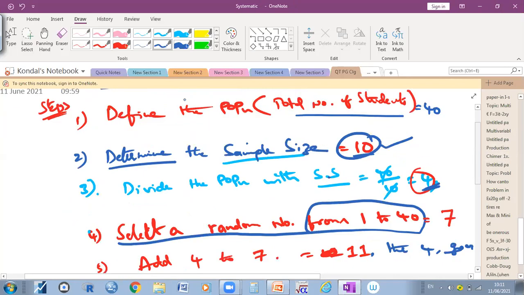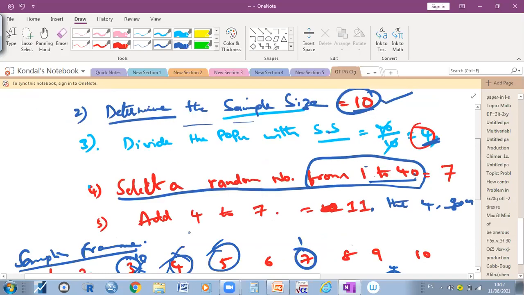First one, I'm repeating: define the population, determine the sample size, and divide the population by the sample size. Then select a random number from 1 to 40. Here, I mentioned 1 to 40 because the population is 40. If the population is 100, you need to take 1 to 100.